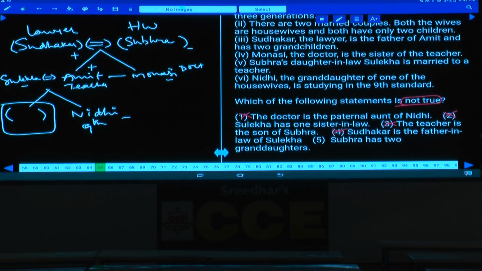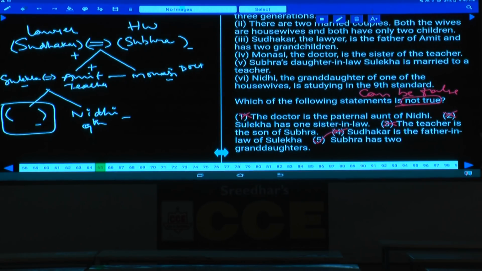Because the gender of this person is not known. If this person is a female, 2 granddaughters, that can also be true. And the question should be which of the following can be false. If the question is given as can be false, then we can go for choice 5. Done? It can be false. We cannot definitely say that it is definitely false, but the choice is there. Hence choice 5 is the answer, 65.